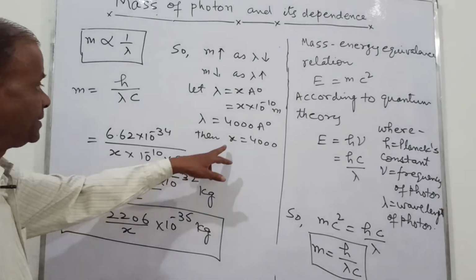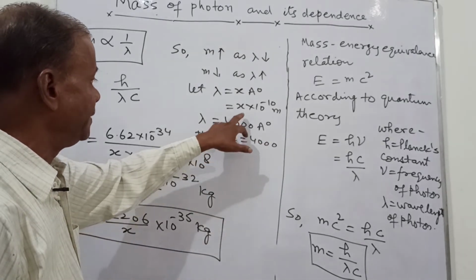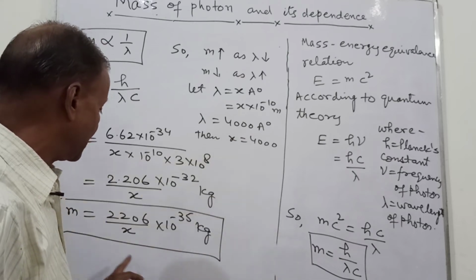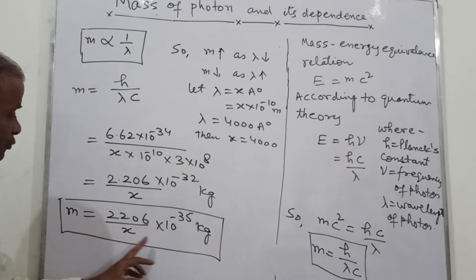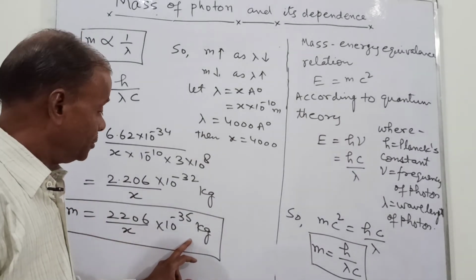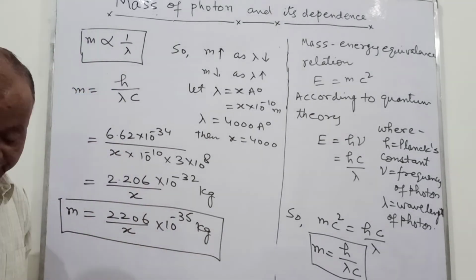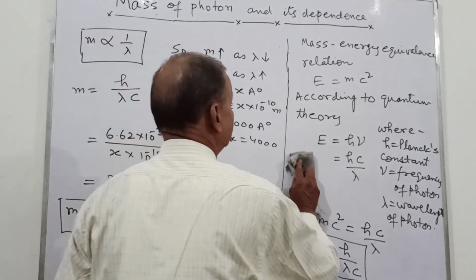So I have told you that this lambda taken like this one, then we will have this value equal to 4000. So directly put the value 4000 and you will get the mass. So from here we can have the variation of mass with the wavelength.